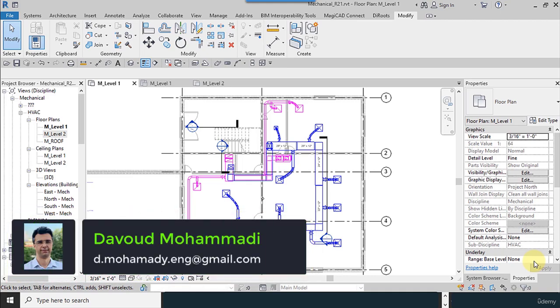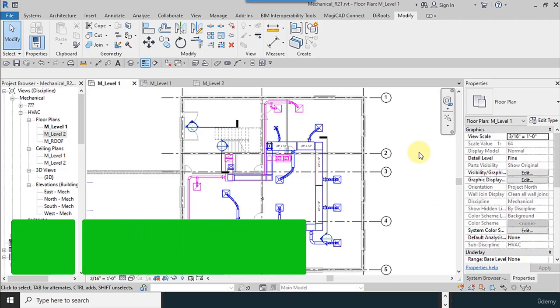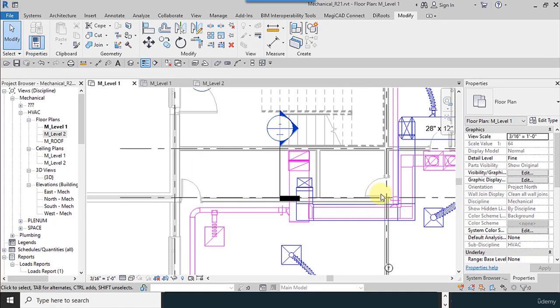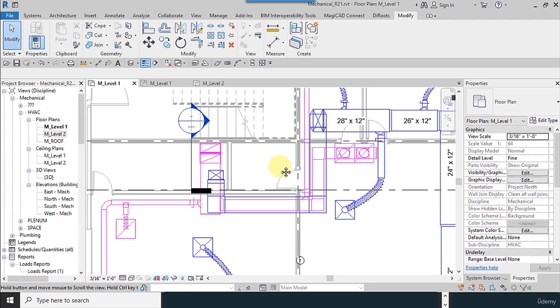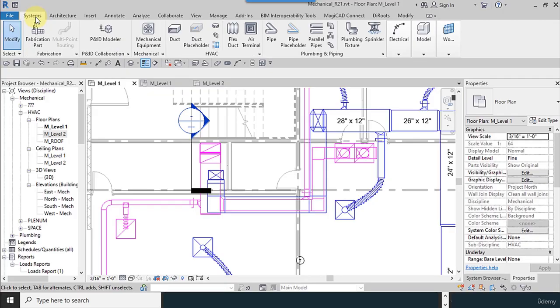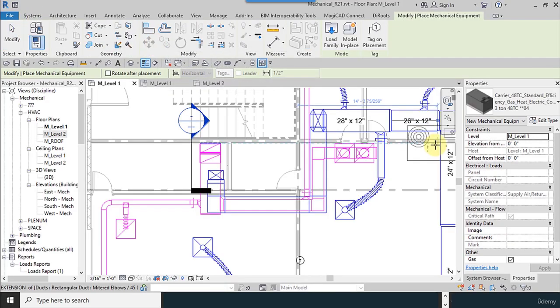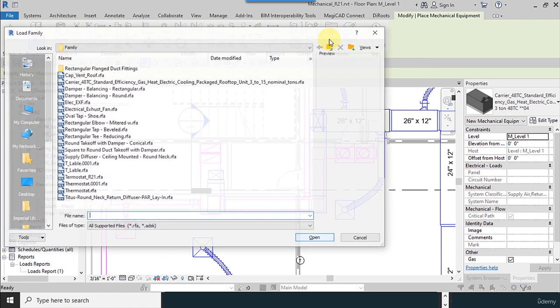In this part of our training course, we want to teach you how to draw an exhaust system, and I need it for the bathroom. Before that, I have to add an exhaust fan into the project. From the Systems tab, I go to Mechanical Equipment, Load Family.